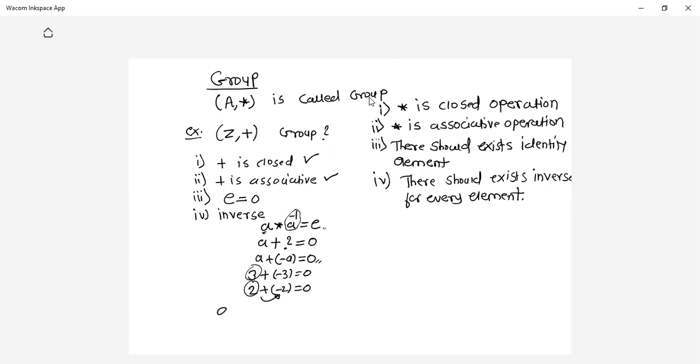So if A is the element, its inverse is minus A. Hence I can say there exists an inverse for every element in the algebraic system Z comma plus, and hence I can say it is a group. Z comma plus is a group.